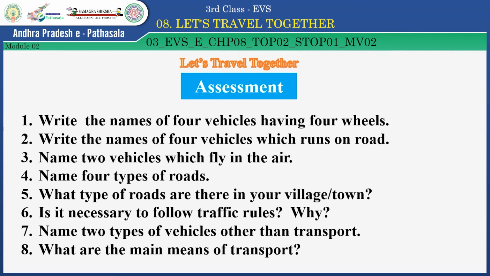And the sixth question, is it necessary to follow traffic rules? Why? Seventh question, name 2 types of vehicles other than transport. And the last question is, what are the main means of transport? Children, you answer these questions and write them in your notebook and show to your science teacher.